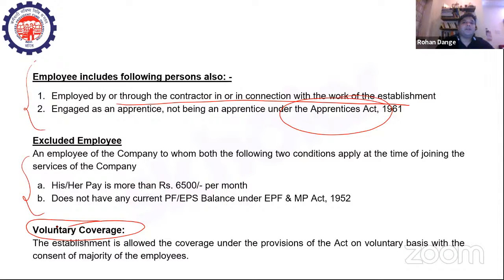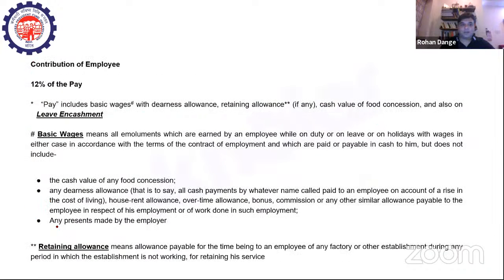So it is completely voluntary in nature. If a majority of the employees within an organization are not in favor of receiving the benefits out of this scheme, then of course they will also be excluded, right? So it has a voluntary coverage. Only when the employees want it, only then they will get it. So this is one of the salient features of the scheme.